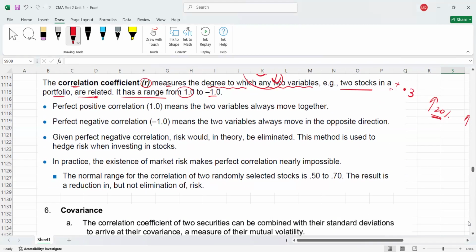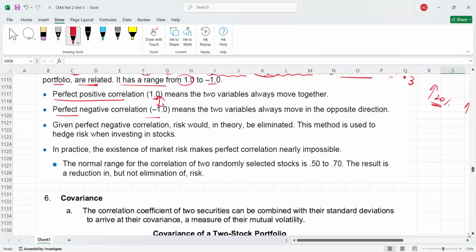I have already told you. So usually this correlation, as I told you, we use under the concept of diversification. And I have already explained what is perfect positive correlation, which is +1, what is perfect negative correlation, which is -1, and the correlation value could be any value between +1 and -1.